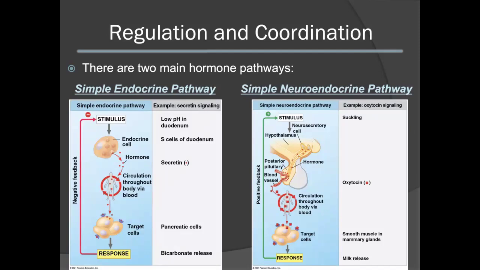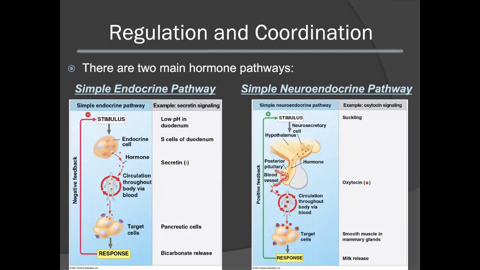We will now take a look at the differences between these two types of pathways, specifically looking at the pathway of secretin and oxytocin. Secretin is an example of a simple endocrine pathway. The stimulus in this case is a low pH in the duodenum. When the pH in the duodenum drops, S cells of the duodenum release secretin. These will then circulate through the bloodstream to then reach their target cells of the pancreas.